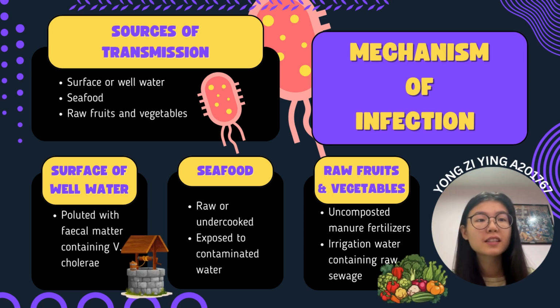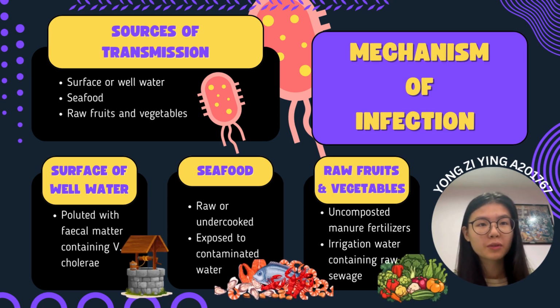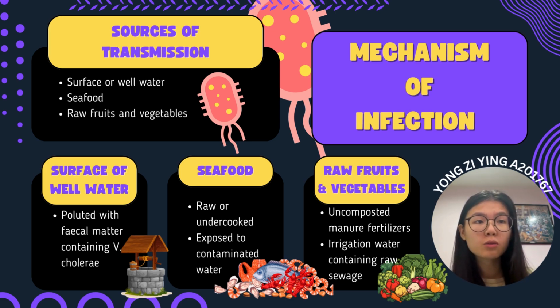Today I'll be discussing the sources of transmission for Vibrio cholerae, the bacteria responsible for cholera. First, let's talk about the surface of well water. Water sources can become contaminated when they are polluted with fecal matter containing Vibrio cholerae. Drinking or using this water can directly lead to infection.